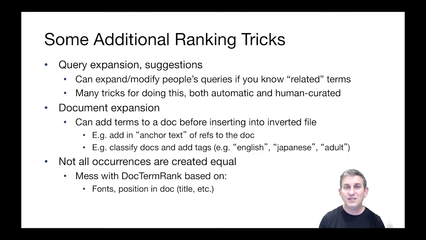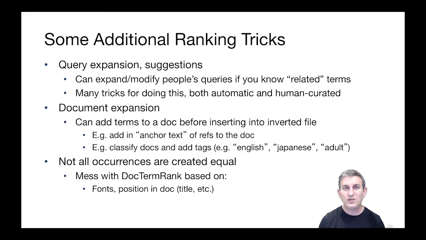A second thing you can do is document expansion. When you're indexing documents, you can pretend that there's words in the document that aren't really there. One of the most common examples is what's called anchor text. Anchor text is the text in a web link that points to a document.